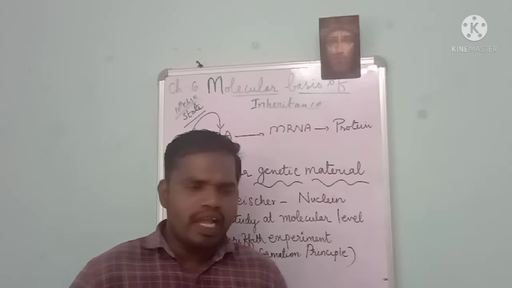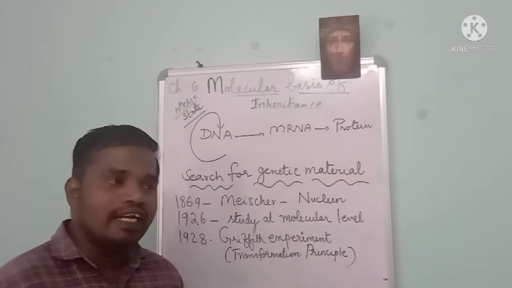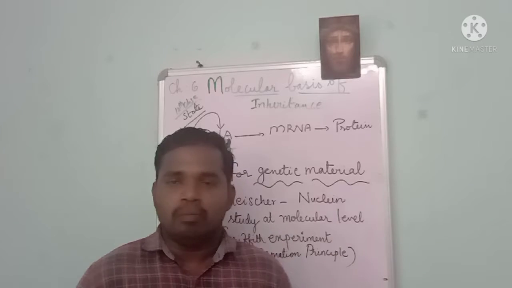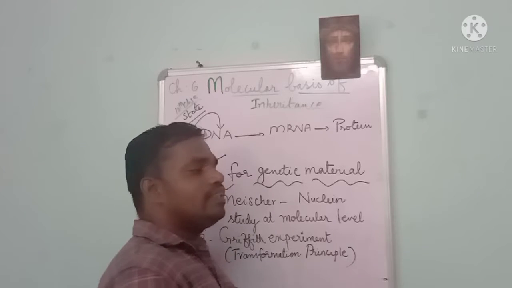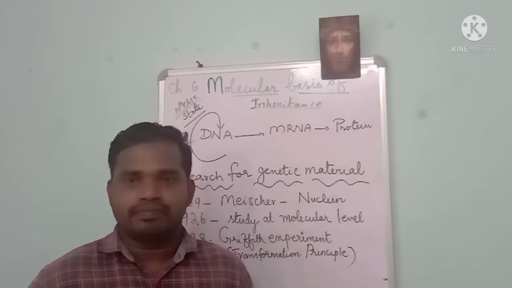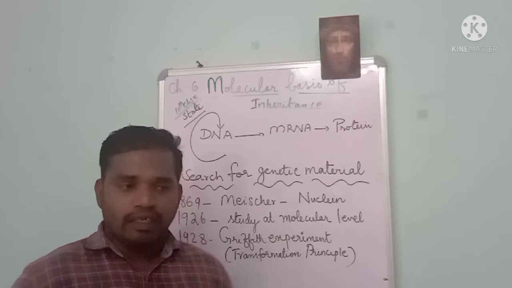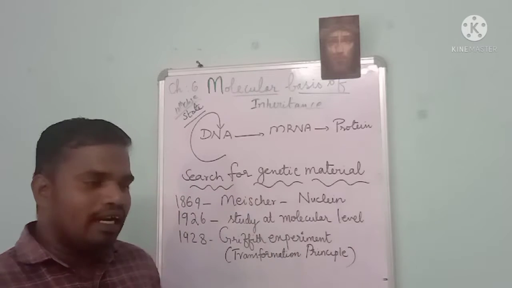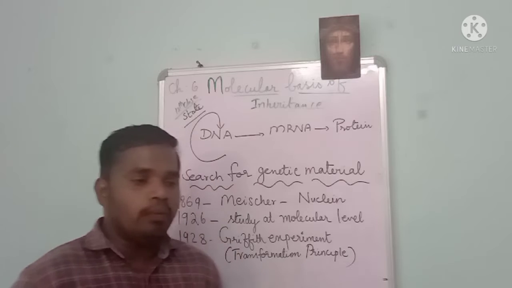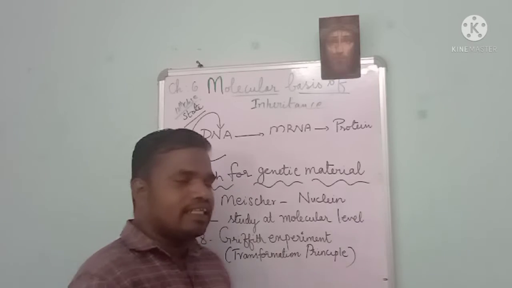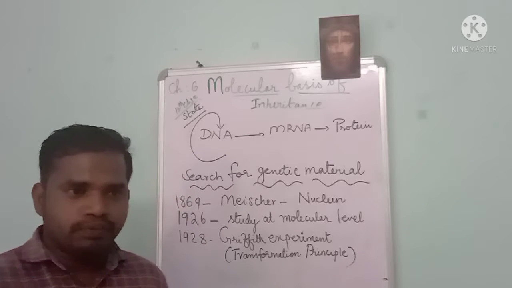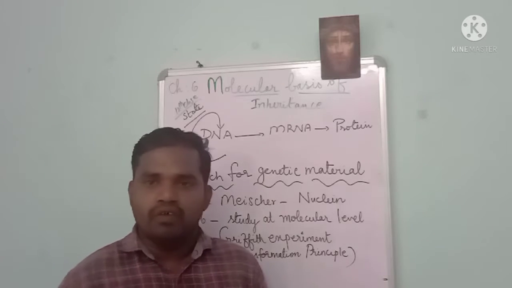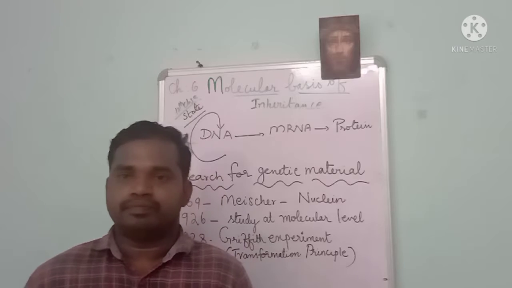Today we know the genetic material is DNA. But in the 18th and 19th century, no one knew what the genetic material was. At that time Gregor Johann Mendel conducted many experiments and proved that a factor is responsible for the transmission of characters from generation to generation, from parent to offspring.